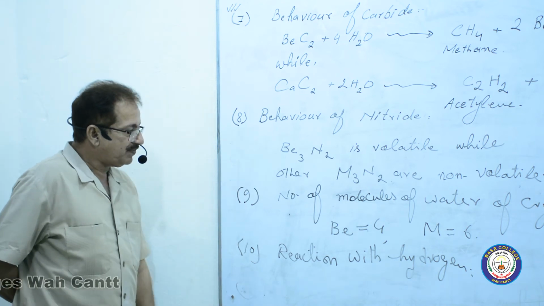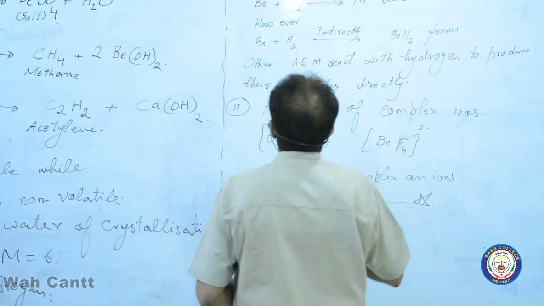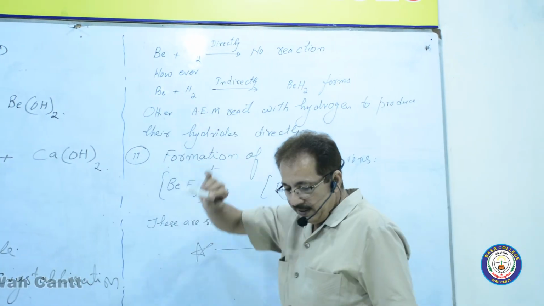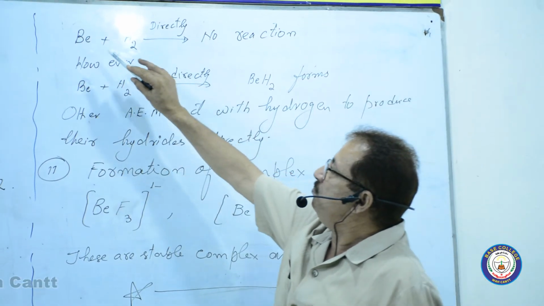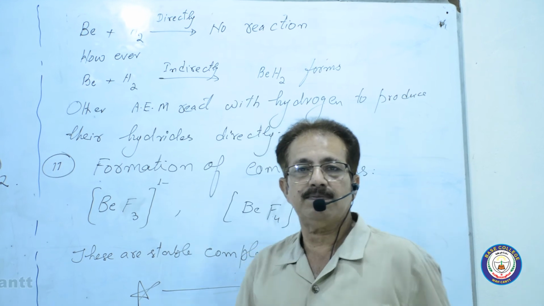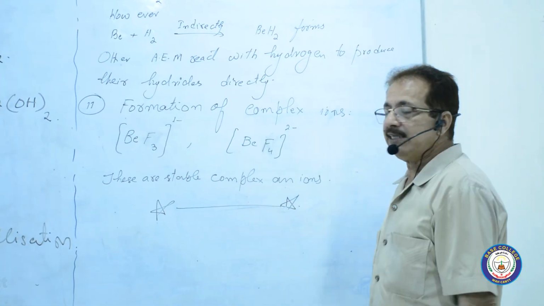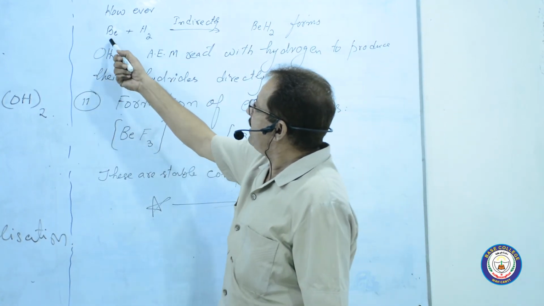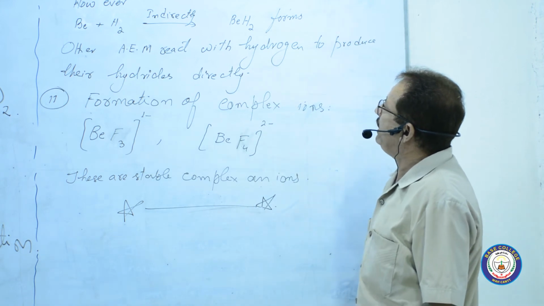Now number 10, reaction with hydrogen. I have written here 2 reactions. The first one, Be plus H2 goes to form no reaction. The same is the case in the second reaction, Be plus H2 goes to form BeH2.